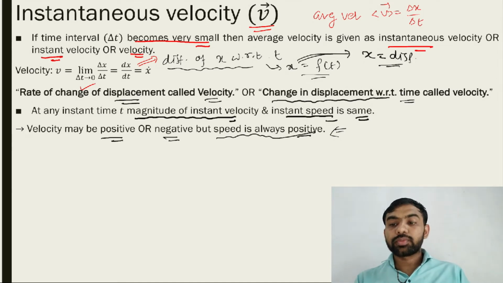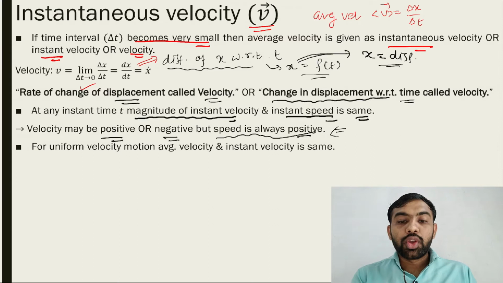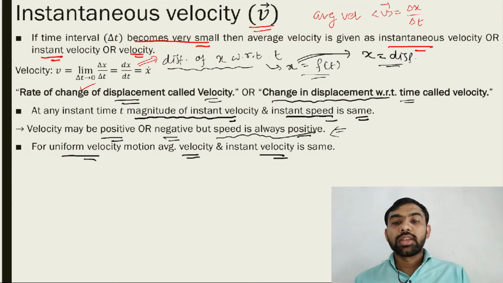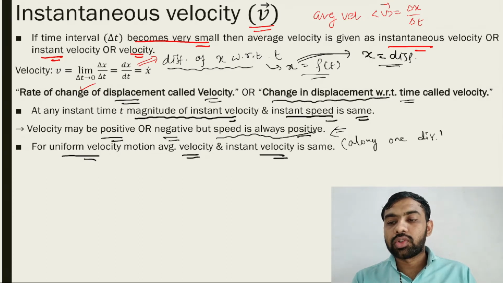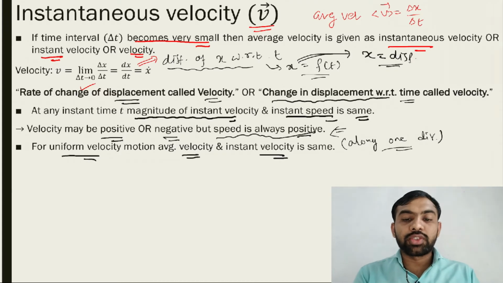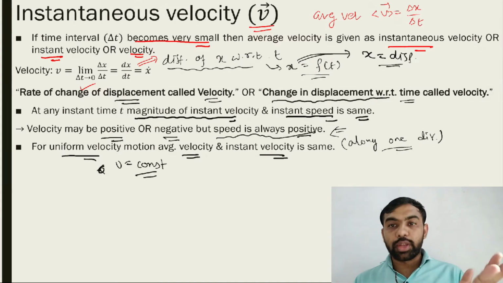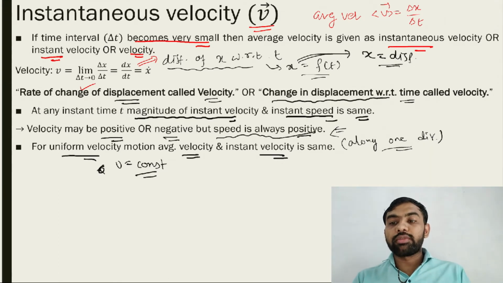Let's come to the next note, a simple one. See, for uniform velocity motion, average velocity and instant velocity are both the same, along one direction. That means velocity is constant, velocity is equal to constant, so average velocity and instant velocity will be the same because nothing changes during the time interval. But only along one direction.